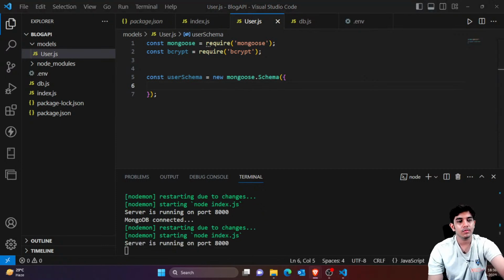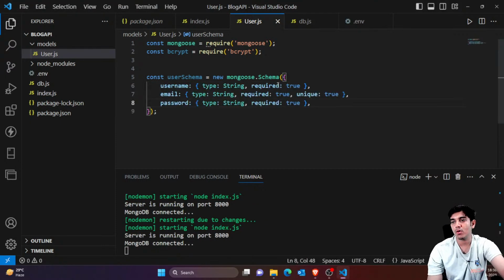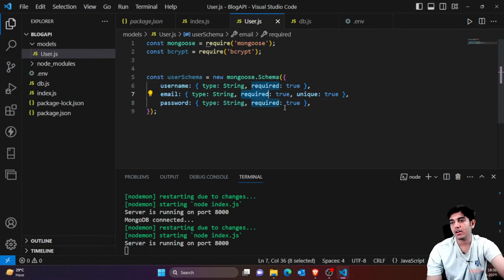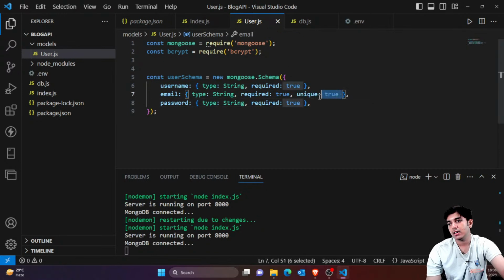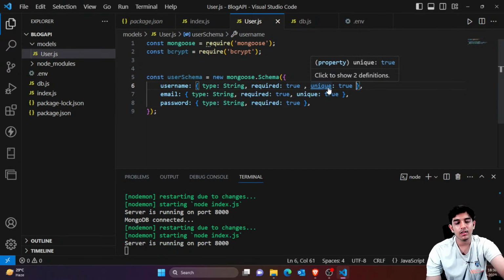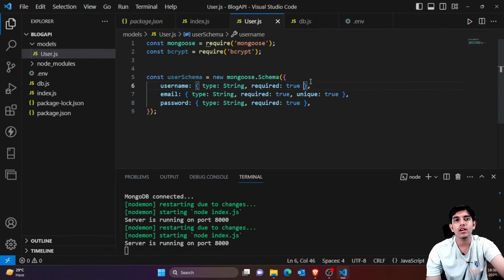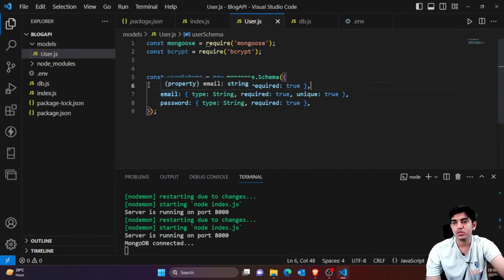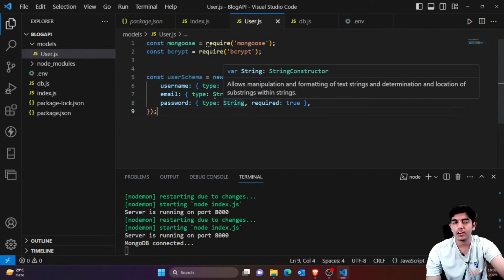Okay, so username, email, and password, all three fields are important, so I would just say that all three are required true. Okay, so that's it. And if you want to say that username is also unique, you can make this, but right now I'm assuming username is the real name of that person, that is Harshal Jain, Viraj Jain. I hope you get this. Okay, so these are the three fields, but all of these are mandatory, right?